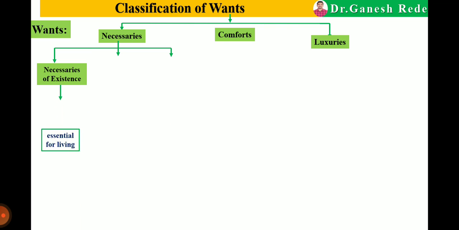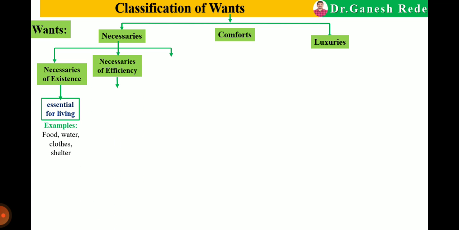Here are necessaries, comforts and luxuries. The first one is necessaries. They are classified as necessaries of existence, those necessaries which are required for living only. For example, food, water, cloth and shelter. The next is necessaries of efficiency.